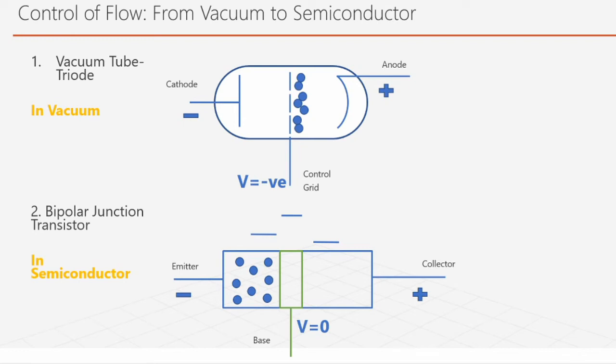So this material causes the barrier. Okay. Now let's see what happens when we apply some voltage to the base with respect to the emitter. When we apply some positive voltage to the base, this barrier is uplifted. So it goes up. Now it's like you're removing the barrier. You're making the electrons flow from emitter to collector. So this is how now from off it became on.